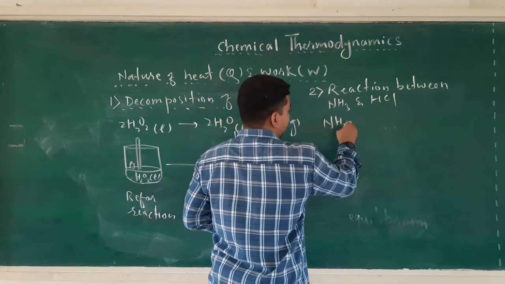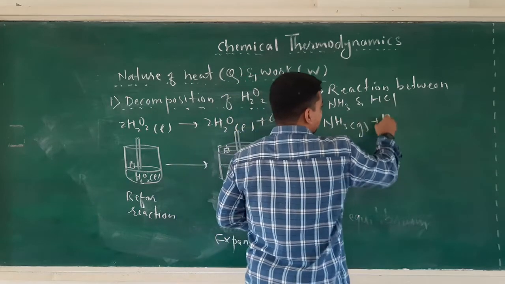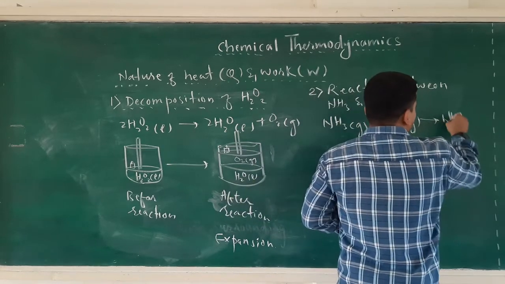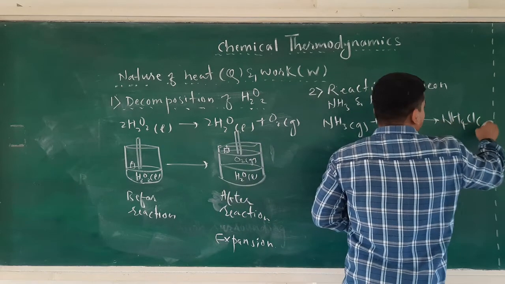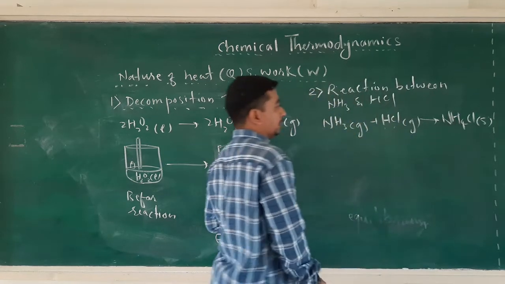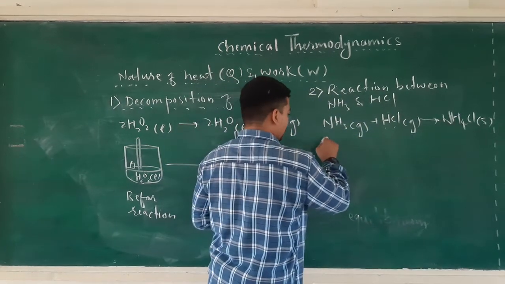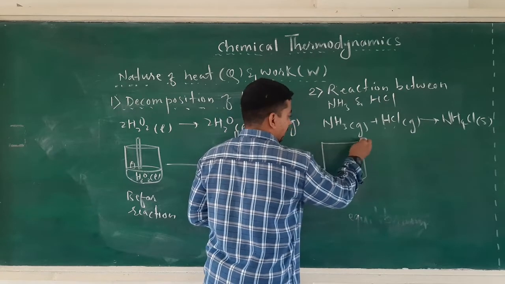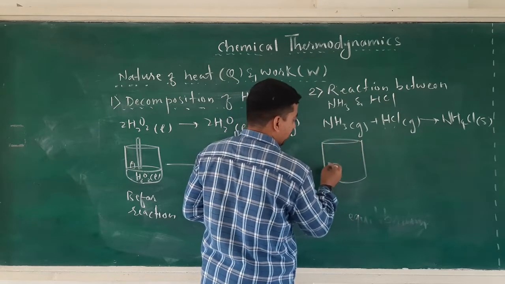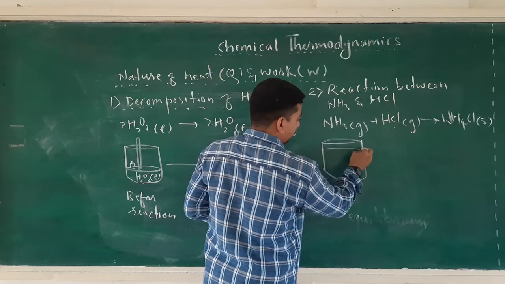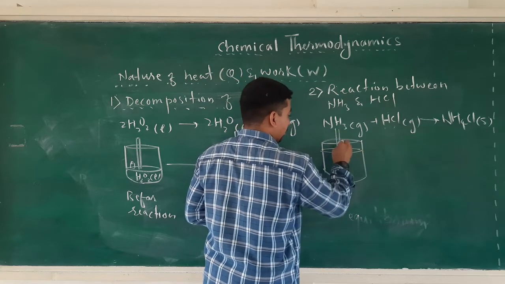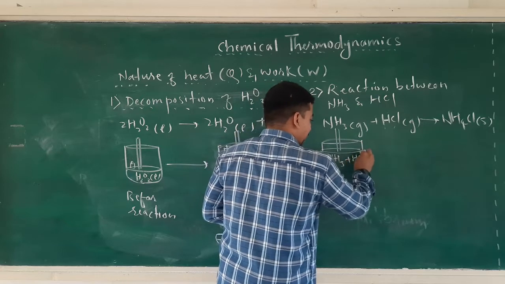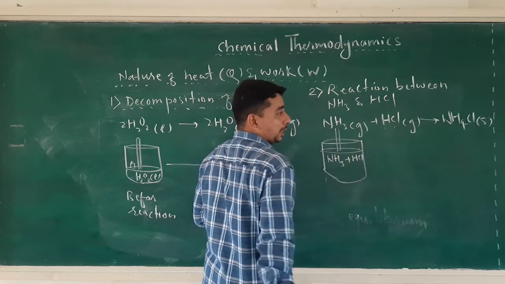Now consider the chemical reaction: ammonia gas plus HCl gas gives NH4Cl solid. Consider these reactants enclosed in a cylinder fitted with a frictionless movable piston. This is ammonia NH3 plus HCl, physical states specified here, both are gases.